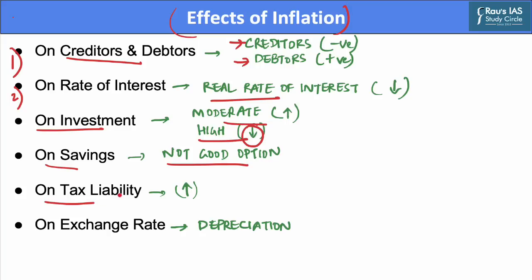Impact on tax liability. An increase in inflation increases the direct tax liability of an individual. The indirect tax liability also increases due to inflation. The impact on the exchange rate. In general, inflation tends to depreciate a currency. Since inflation can be equated with a decrease in money's buying power, the countries that experience high inflation tend to also see their currencies weaken relative to other currencies.